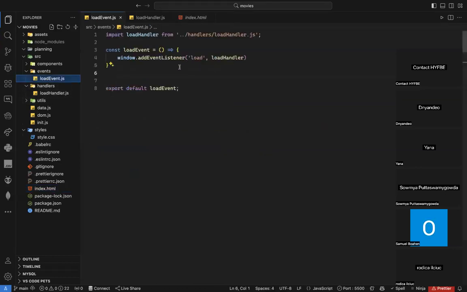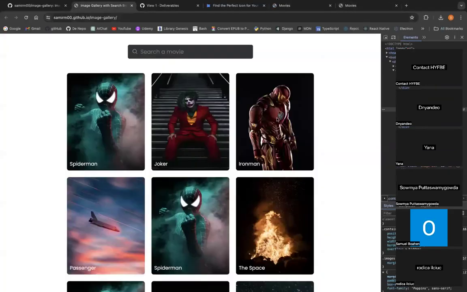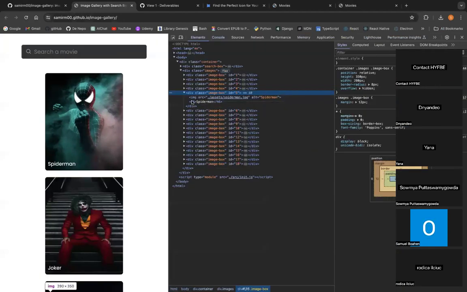So what DOM elements do I need to create? Well, I can go to the old one here and see, for each image, what do I need to create. Obviously, for each image, I need to create a div with class image box, and I need to give it the ID. The ID is coming from my data. And then I need to create an image and an h6, which will be the title, and then append both inside this div with class image box. Is the idea clear? So first, let's create the image box, which will be a div.